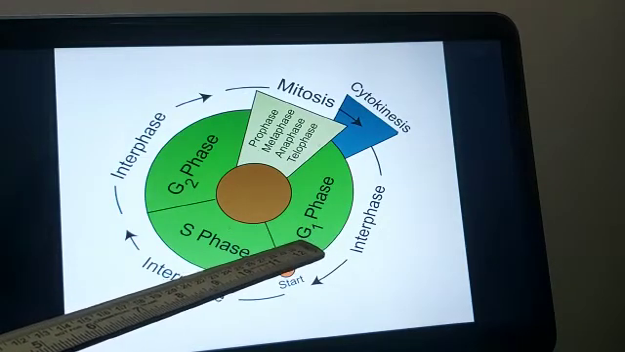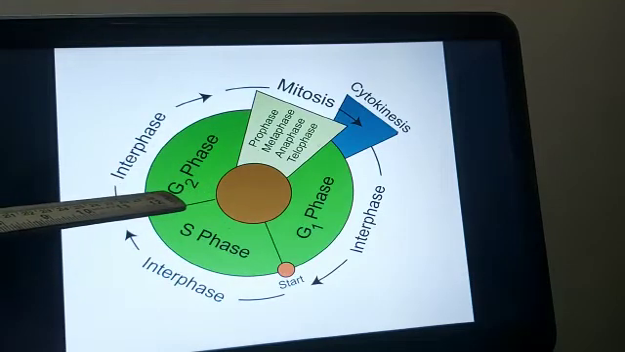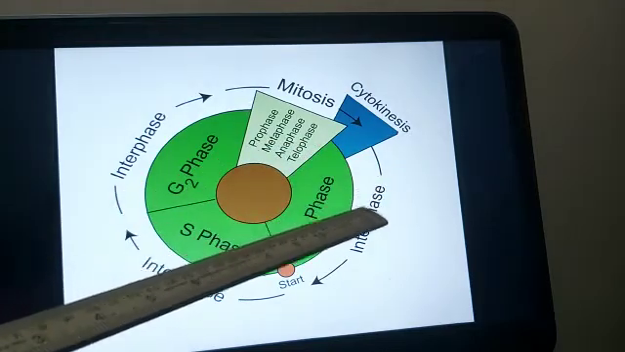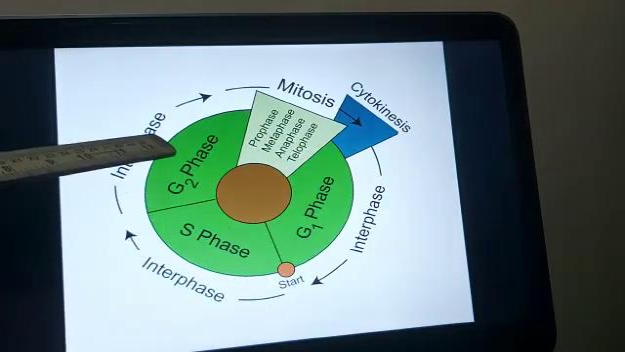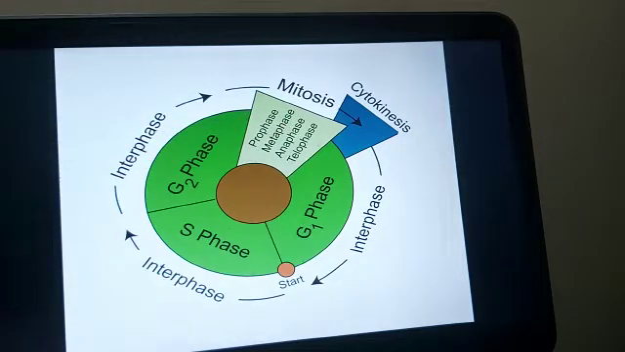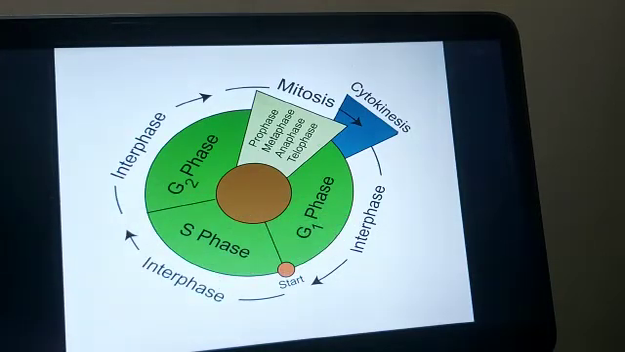So first growth phase, synthesis phase, and second growth phase, it is followed by the mitosis division. These three phases put together, this is known as interphase, and the fourth phase is called mitosis phase. Now let us see what happens during the G1 phase.